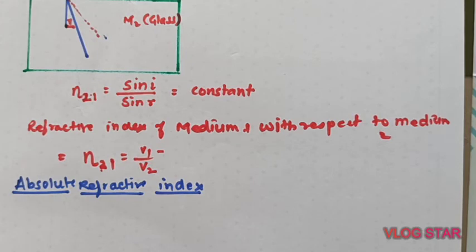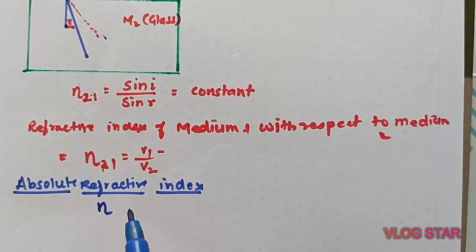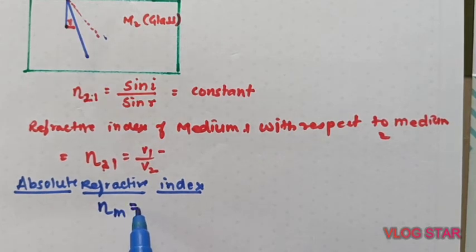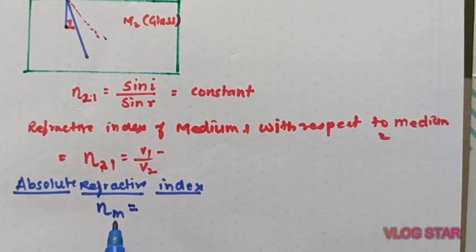And as you know, absolute refractive index is denoted by the refractive index of the given medium. Why are we not mentioning with respect to? We assume that with respect to means the first medium itself is a vacuum, so we are not mentioning that. The refractive index of a medium, that medium may be glass, air, water, whatever, but light is coming from vacuum.